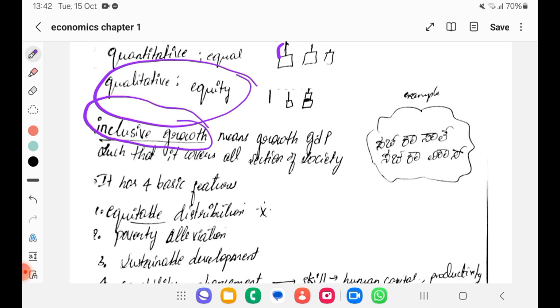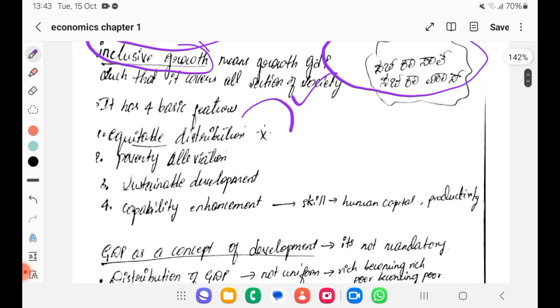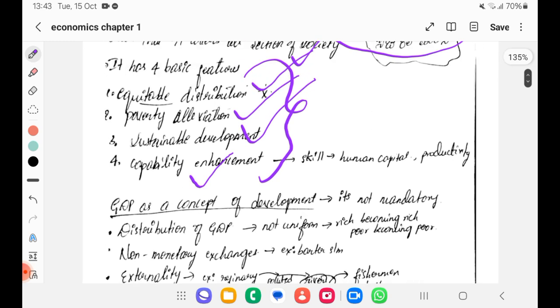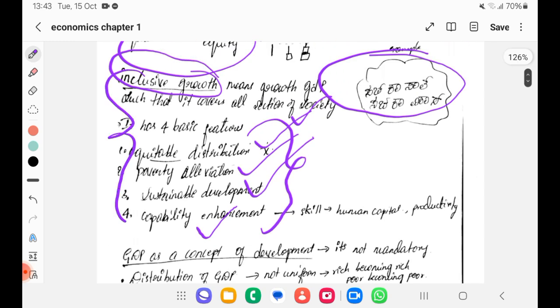That means growth of GDP such that it covers all sections of society. Sabka Saath, Sabka Vikas. So there are 4 components or features or pillars of inclusive development: equitable distribution, poverty alleviation, sustainable development, and capability enhancement. That is skill development. So that is what is the thing. We will talk in depth about inclusive development in the next lecture, because this is a mains portion. Here you have to understand in more depth.